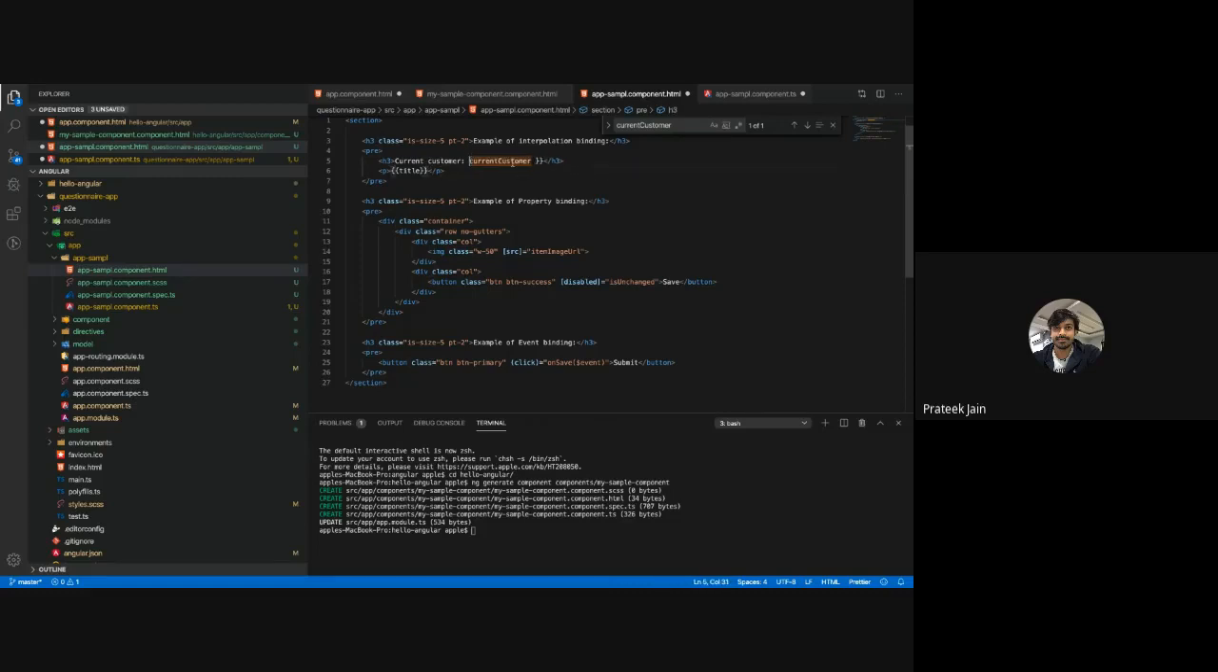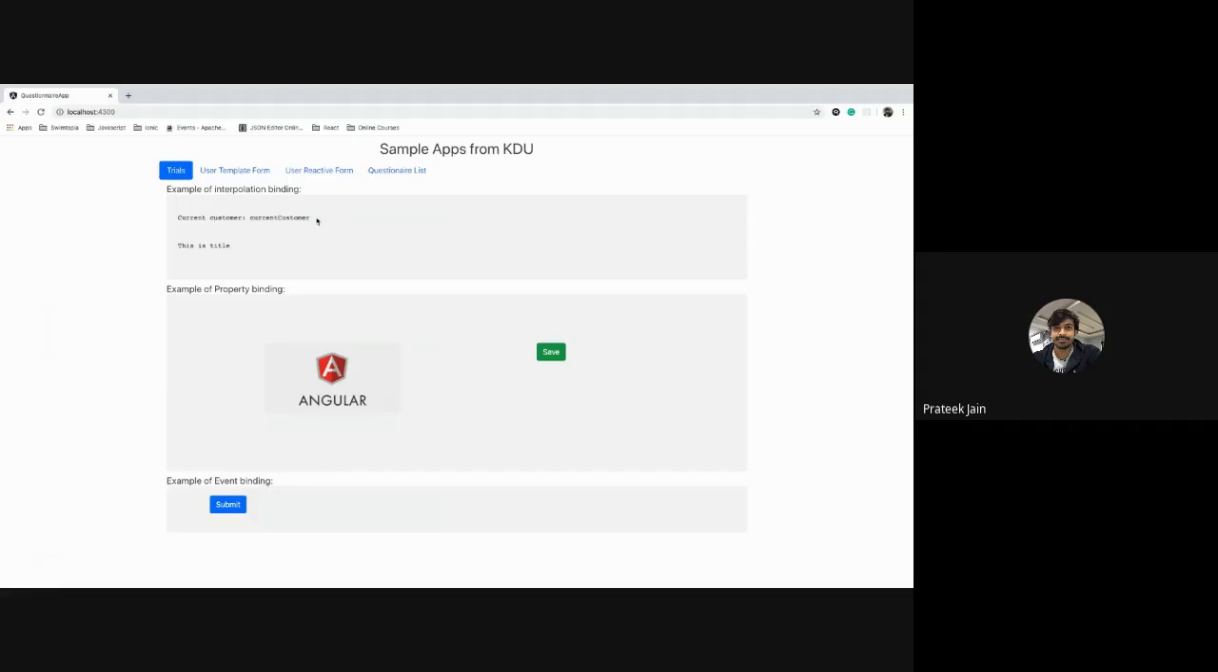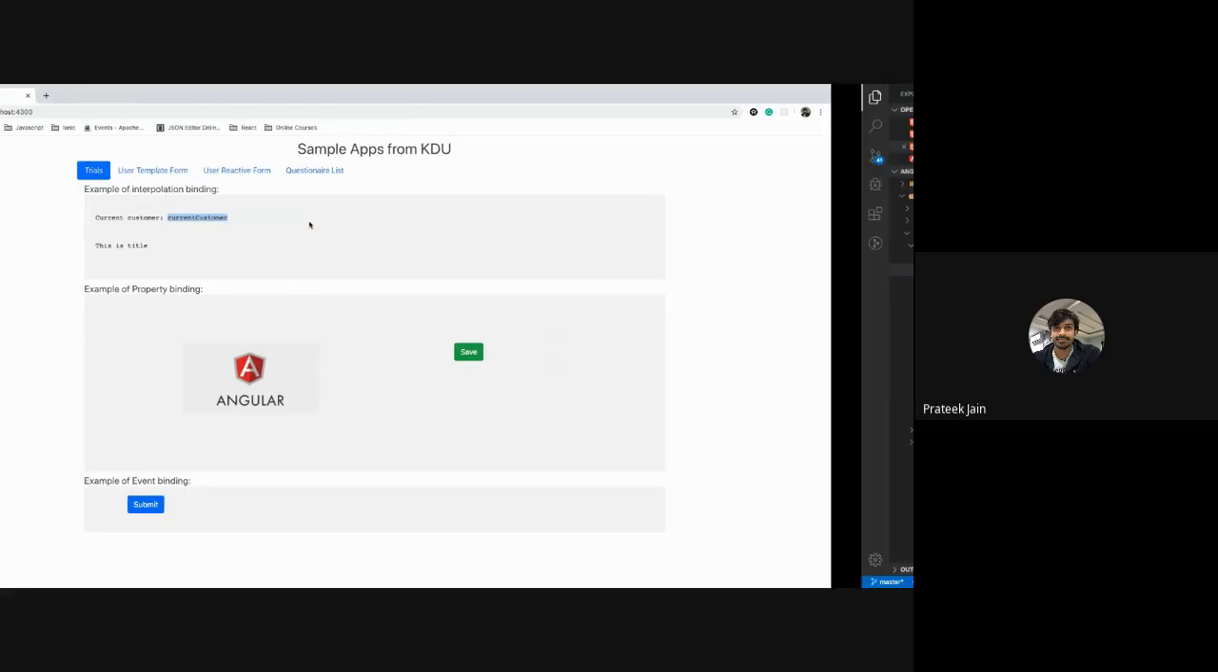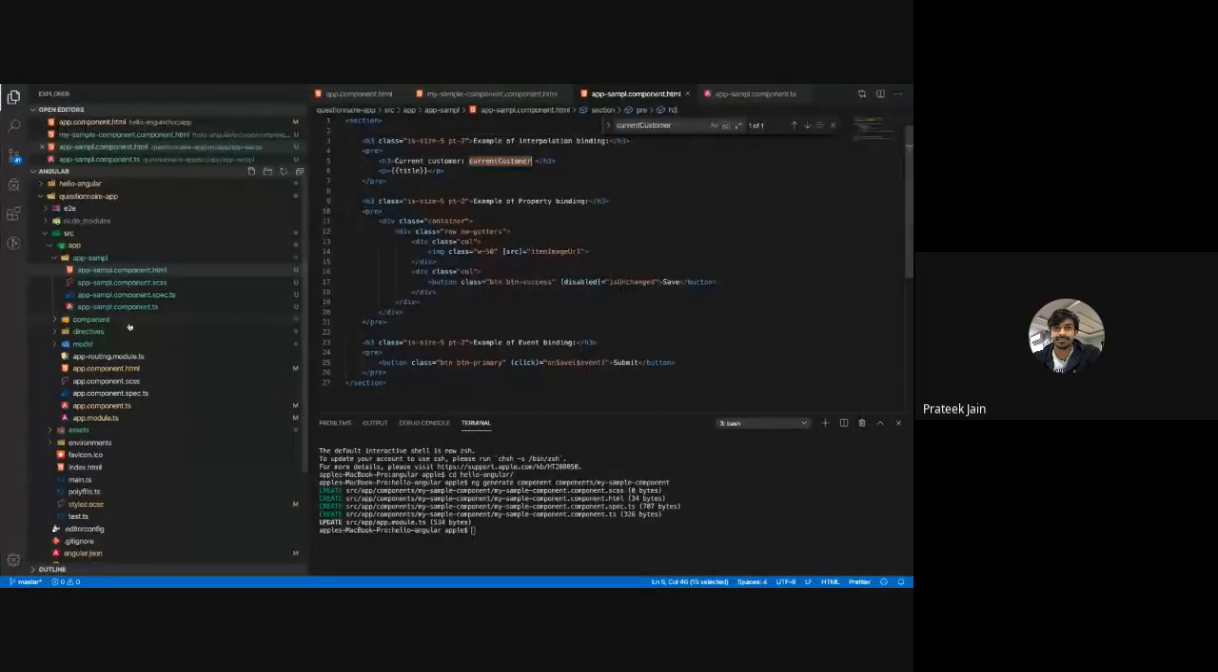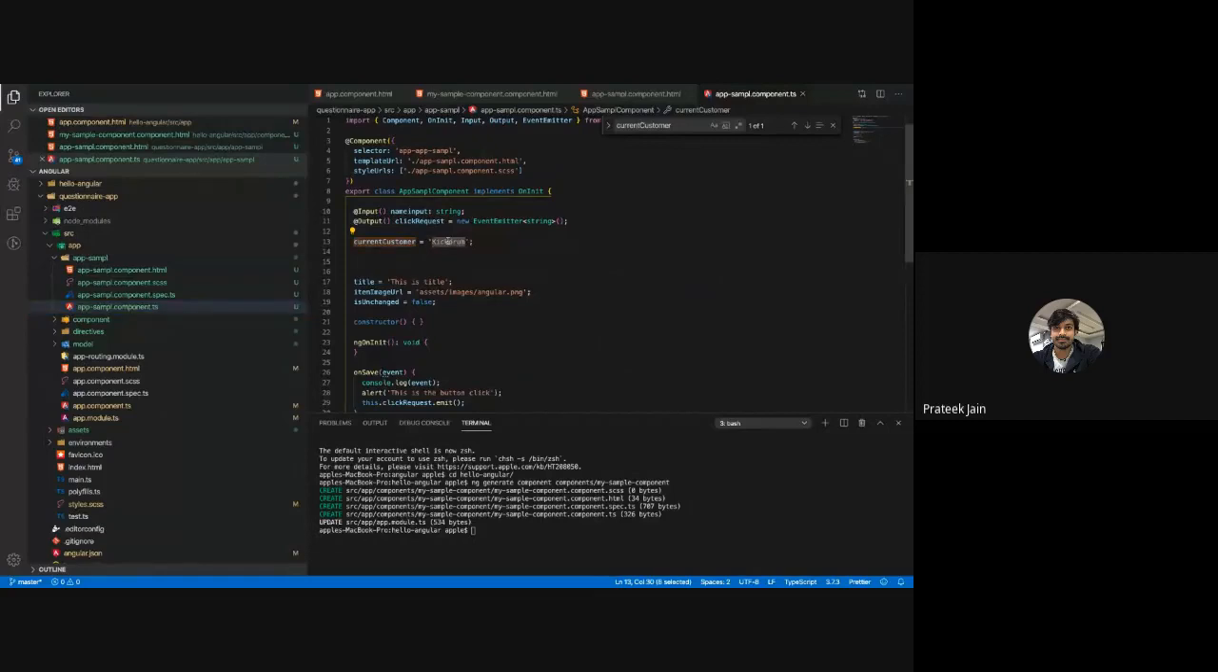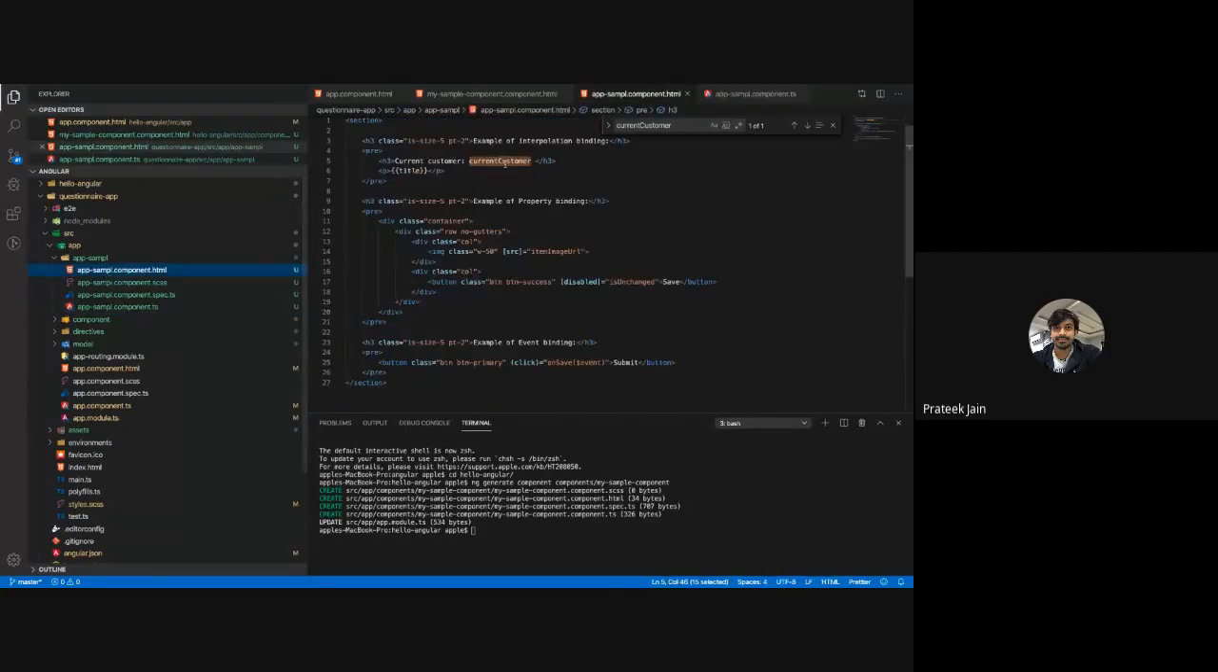Without these curly braces, what will happen? Let's see. When I remove the curly braces and save this, and go back here, you see current customer, which is the variable we have. We don't want the variable name to show, we want the actual string assigned to that variable to show on the HTML. For that, we write curly braces beside that variable on both sides.